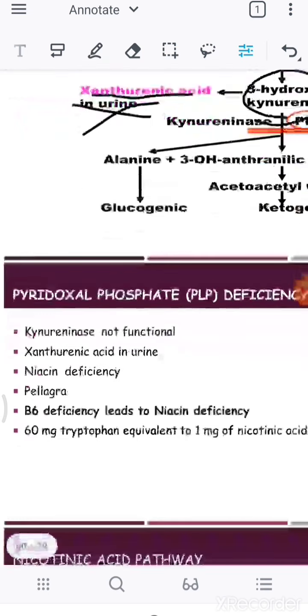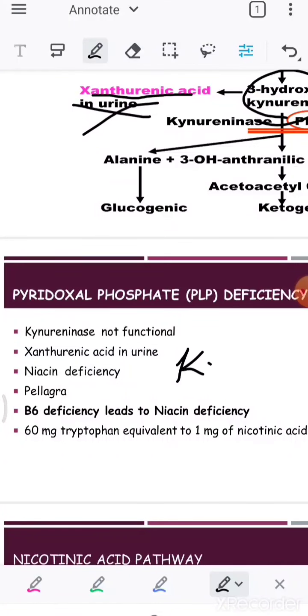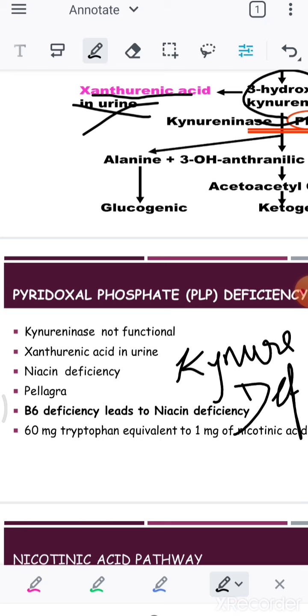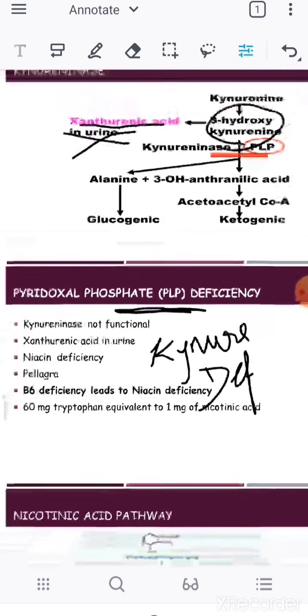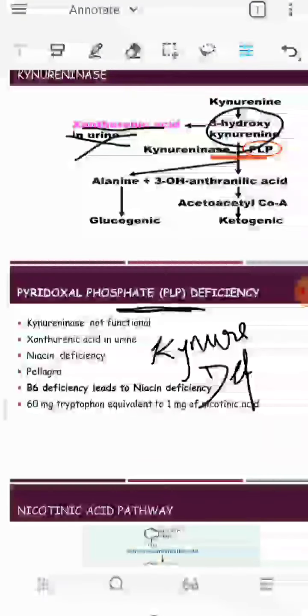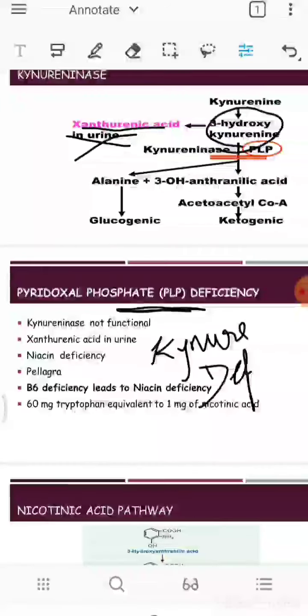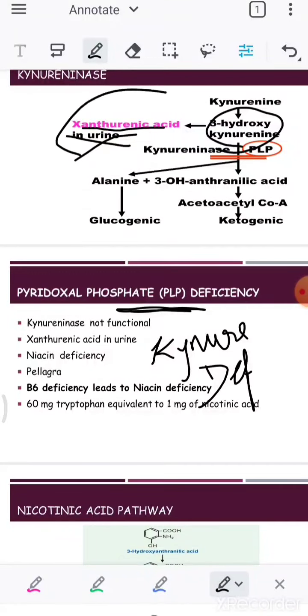So sometimes what makes this kynureninase enzyme deficient? Sometimes the kynureninase enzyme may be deficient. Why are they deficient? Because of PLP deficiency, because they work in association with PLP. So if there is no PLP, then the kynureninase cannot work. At that time this 3-hydroxykynurenine will be converted into xanthurenic acid, which is going to be excreted in urine. This indicates that there is some deficiency, a niacin deficiency. Niacin deficiency can lead to pellagra.